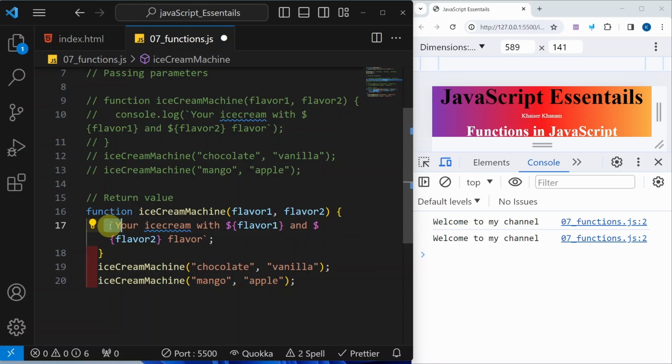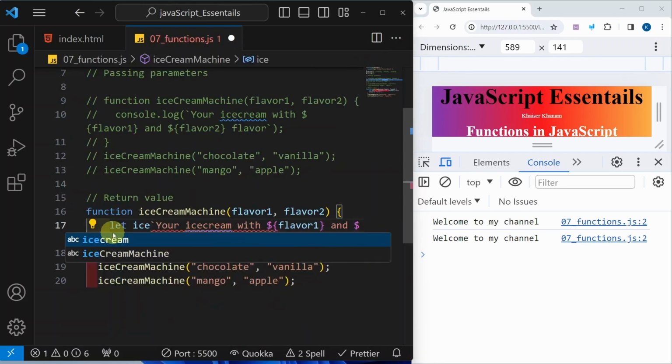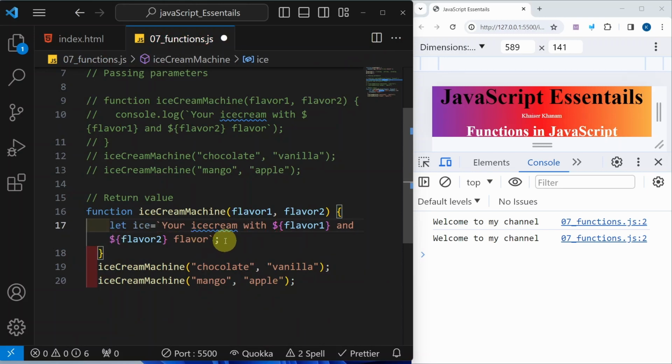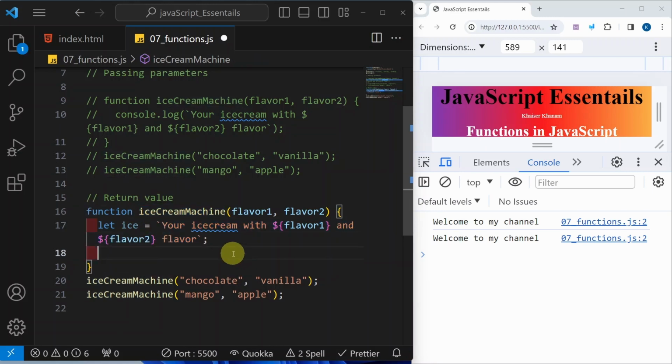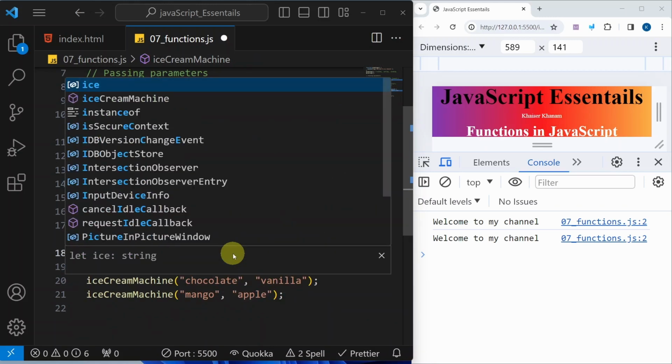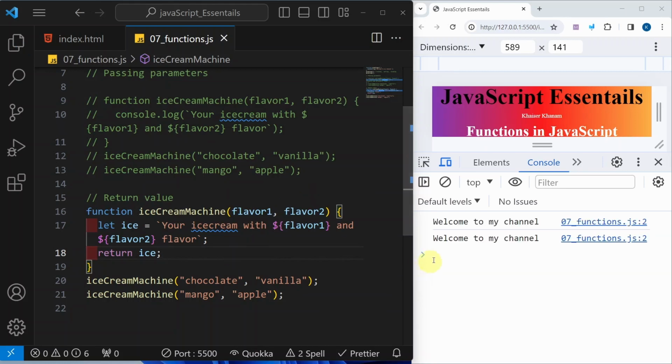For this entire string, I will create one variable: let ice is equal to this entire string. Now what does this function have to do? If I run this function, I am not going to get any result. If I save and refresh, I will not get any result. What I have to do is return this ice cream string from this function. I will just return ice. Save this. Again, I will not get any result.